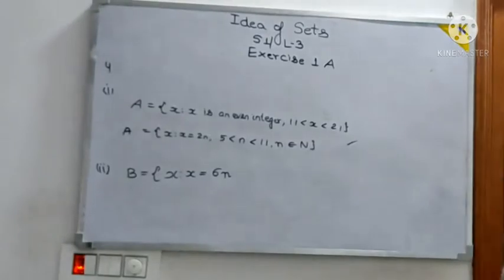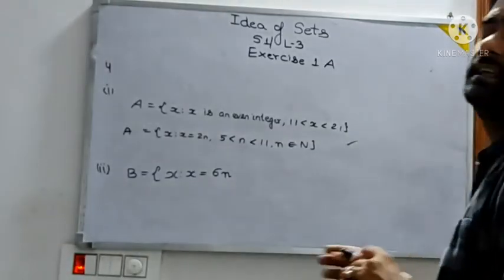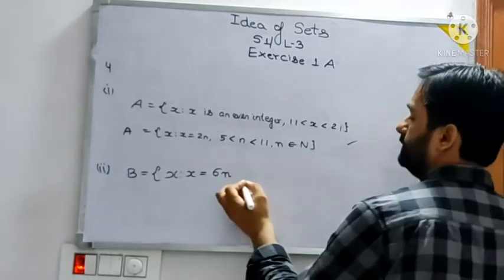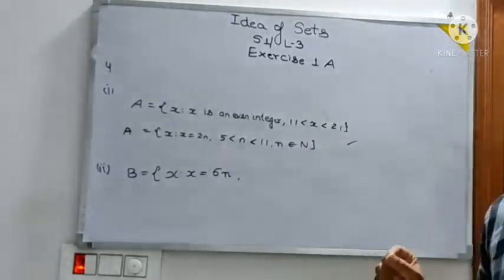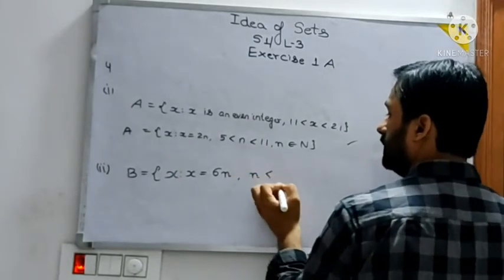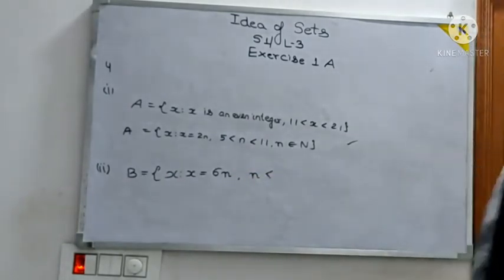All those divisible by 6 are basically the table of 6, which you have to generate here: 6n. And what else? Less than 48, that means 6 eights are 48. So n is more than, and it's all whole numbers only.